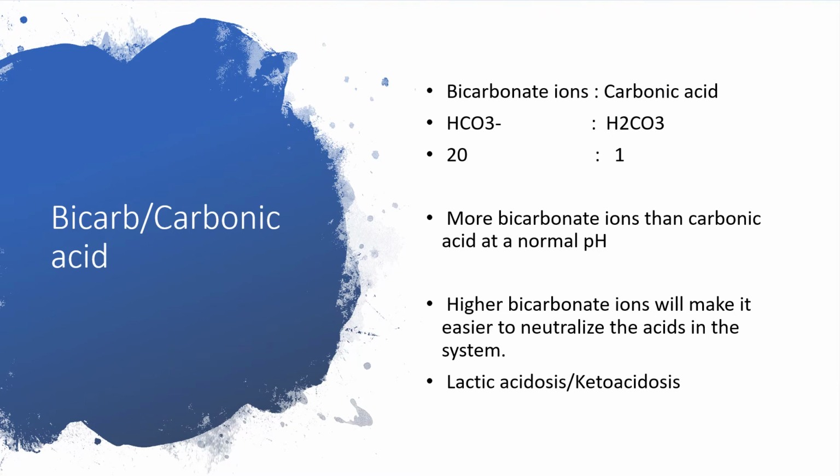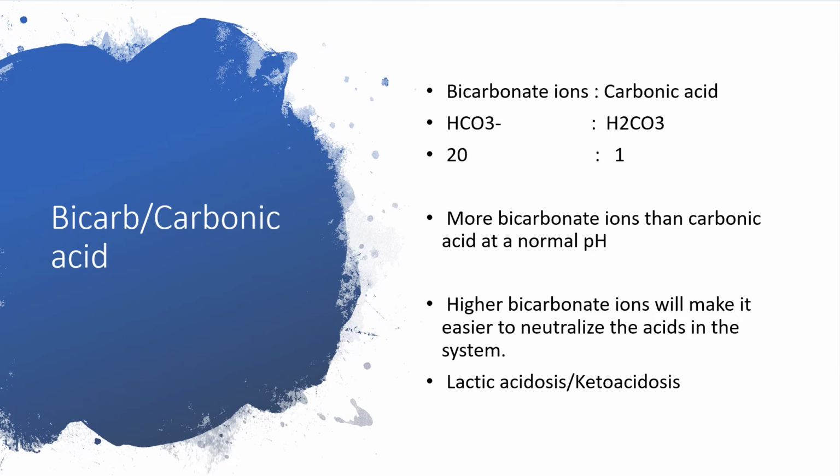Bicarbonate ion concentration to carbonic acid concentration in the system will not be at the same level. We will expect more bicarbonate ions than carbonic acid, at a ratio of 20:1 respectively.